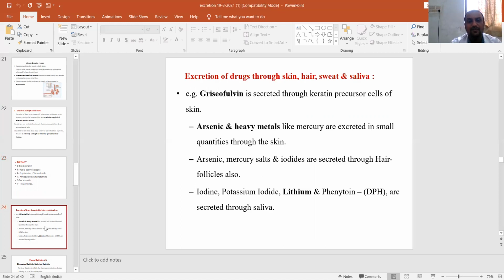Now the minor routes of drug excretion, that is through skin, hair, sweat, and saliva. Griseofulvin is secreted through the keratin precursor cells of skin, whereas heavy metals such as arsenic and mercury are excreted in small quantities through the skin. Certain drugs such as arsenic, mercury, salts, and iodides are secreted through hair follicles also, and certain drugs such as iodine, potassium iodide, lithium, and phenytoin are also secreted through saliva.